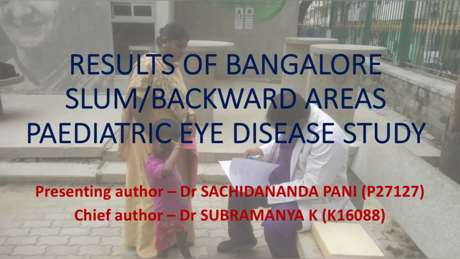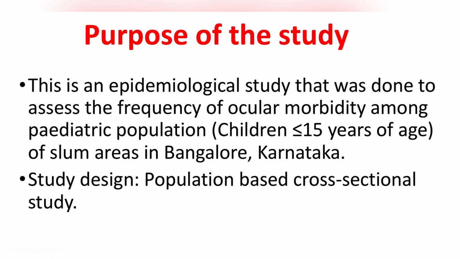Results of the Bangalore slum or backward areas pediatric eye disease study. Purpose of this study: this is an epidemiological study that was done to assess the frequency of ocular morbidity among the pediatric population, which is children less than or equal to 15 years of age, of the slum areas in Bangalore, Karnataka. Study design was a population-based cross-sectional study.